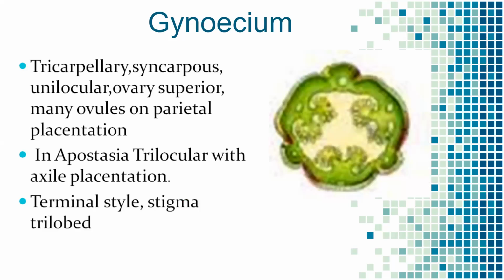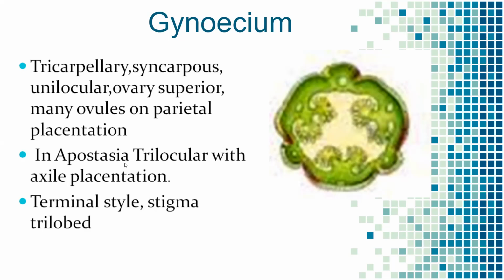And the gynoecium. It is tricarpellary, syncarpous. Here you observe this one. Tricarpellary means 1, 2, 3. Syncarpous, in a single chamber, unilocular. The ovary is superior. A superior ovary is present in the Orchidaceae family, with many ovules and parietal placentation. So this is the placentation, called parietal placentation.